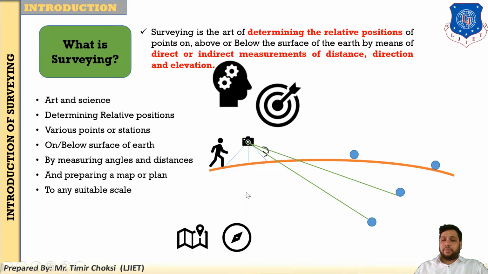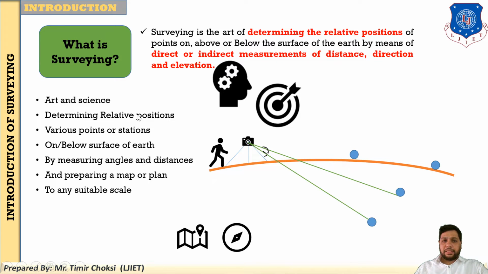Why to any suitable scale? Because you know that the distance between point A and B on the ground may be 1 kilometer or 50 meter or 500 meter. Your sheet will not be 1 kilometer. So you take some suitable scale and draw the plan or map with a suitable scale. So I have repeated this important definition.